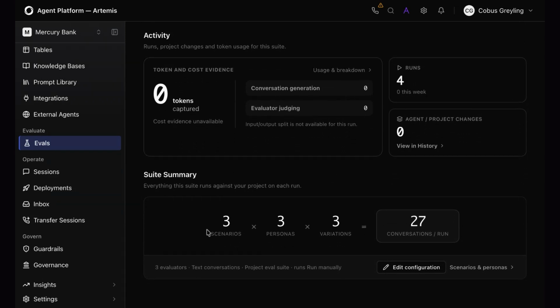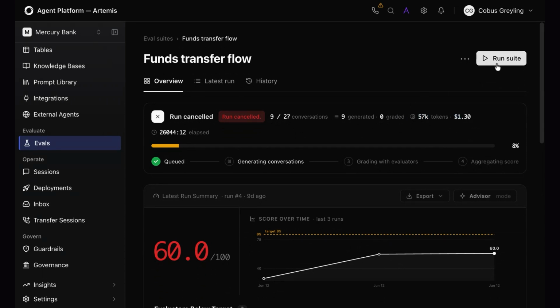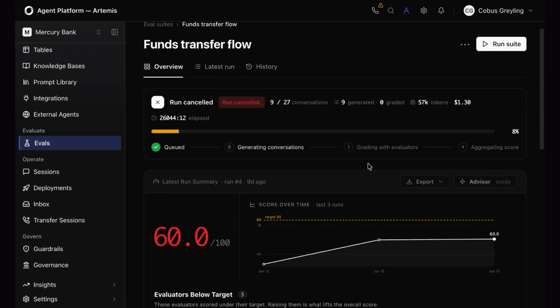Lastly, at the bottom here, you can see how this test suite was put together. In this case, we've got three scenarios, which you can think of as usage scenarios. We've got three different personas: one can be a beginner, less verbose user, one can be an advanced user, and one can be a nefarious user testing the application's limits. Then I've got different variations I can implement, and the number of runs here. I've got a summary in here. I can run this test suite and I can export it. There's a whole lot of features in here.